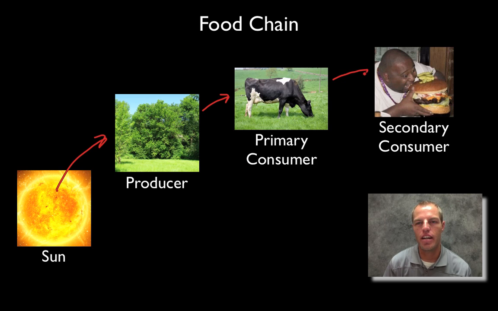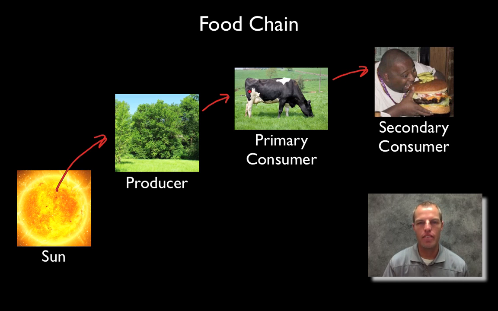Then your secondary consumers get energy by eating the animal that ate the plants. And so that energy flows through there. We actually call this a food chain. A food chain, when talking about ecology, is just showing one pathway of energy. And you'll notice the arrow is showing you the movement of energy as it moves.